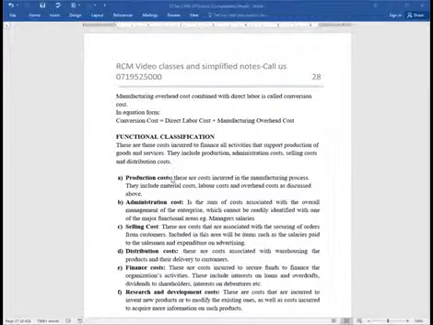So we have production as a key function. Production costs are costs incurred in the manufacturing process. They include labor, materials, and overheads as discussed above, direct overheads. Then we have administration. Administration is a key function of any serious entity. It's the sum of costs associated with the overall management of the enterprise, which cannot be readily identified with one of the major functional areas. A very good example of administration will be the manager's salaries.